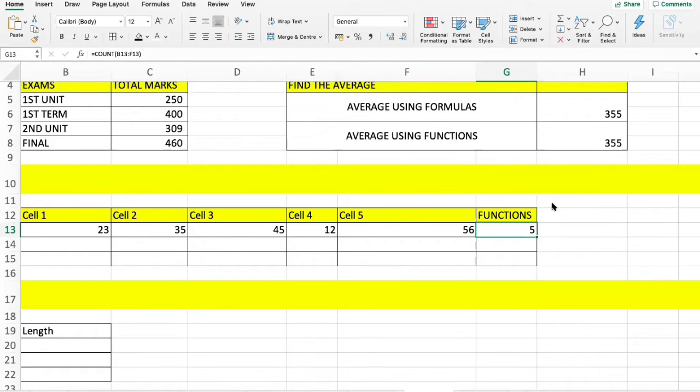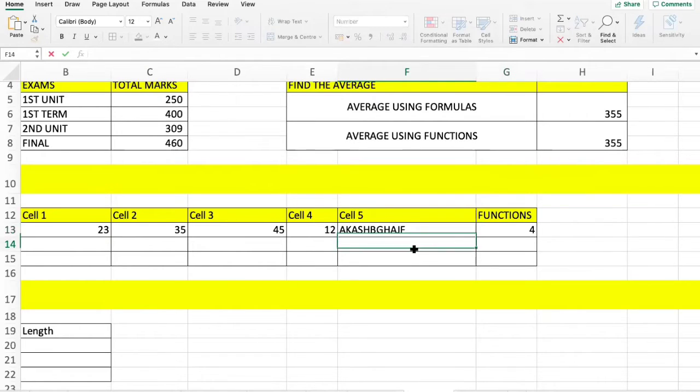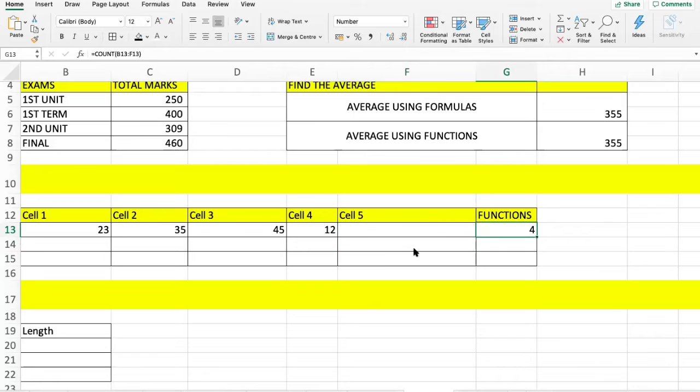So if your data range is only numbers, then you can count those using the count function. Suppose your data contains an alphabetical value, it will not count it. See, if I delete this, the answer changes to 4. If I put a numeric value 5, the answer changes again to 5.